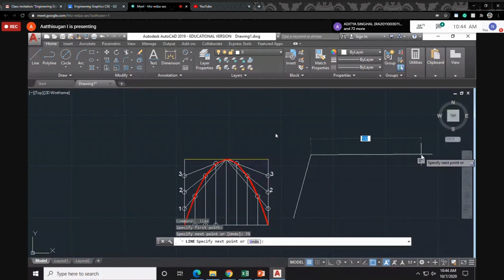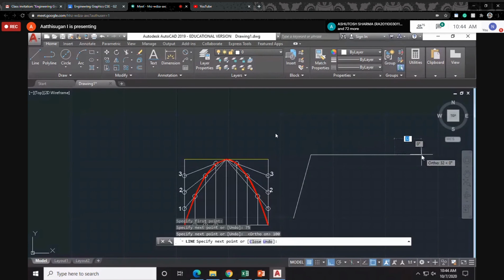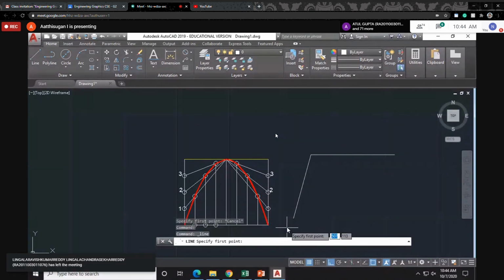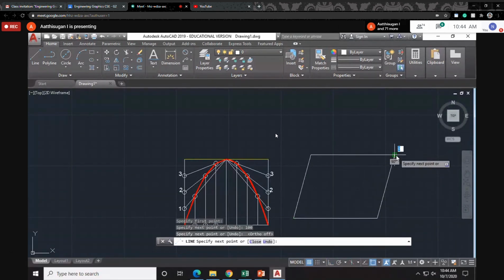Now we will be coming. This is maybe the tab button, sir. The tab button is not that. It is moving to the next option. Okay, just 100. Then again start from the line here. 100. Then join. This is a rectangle.